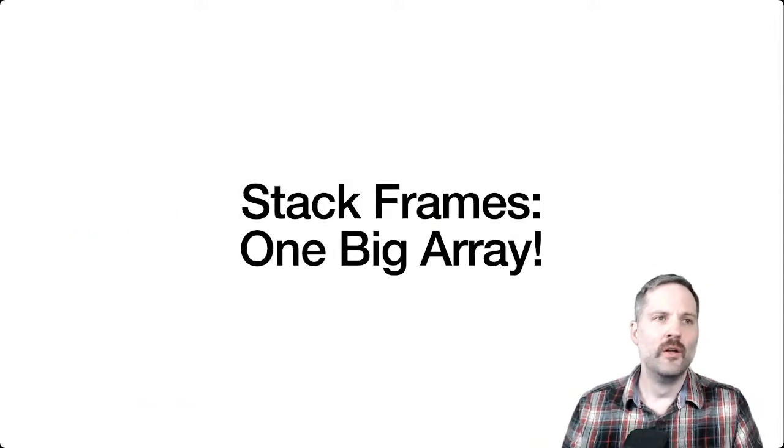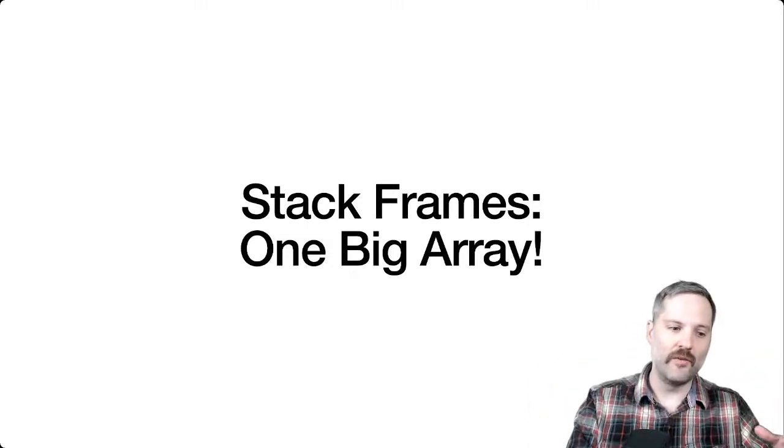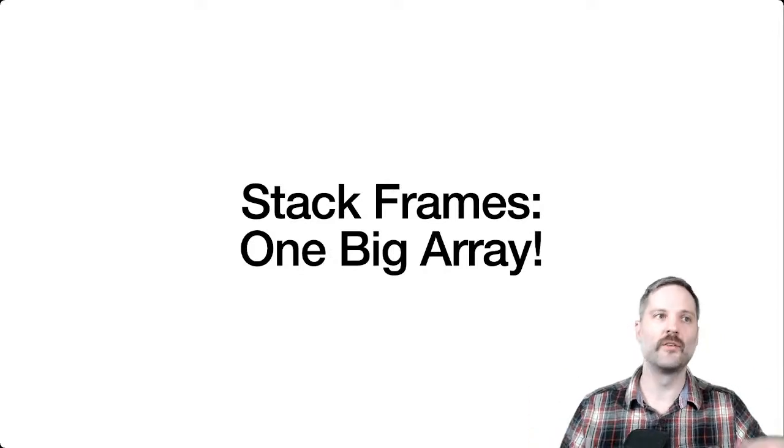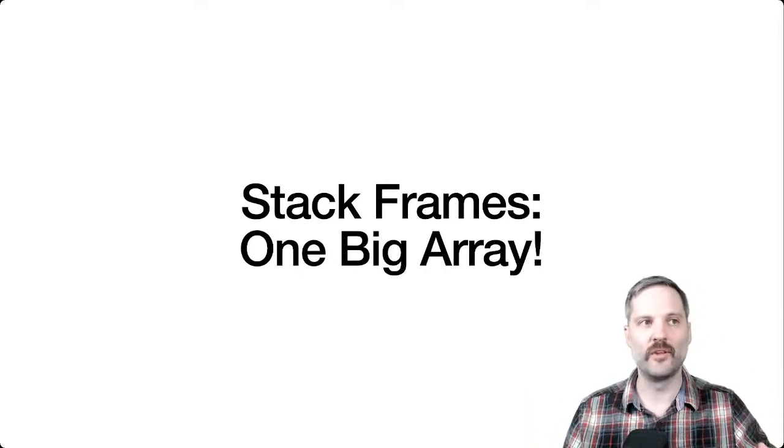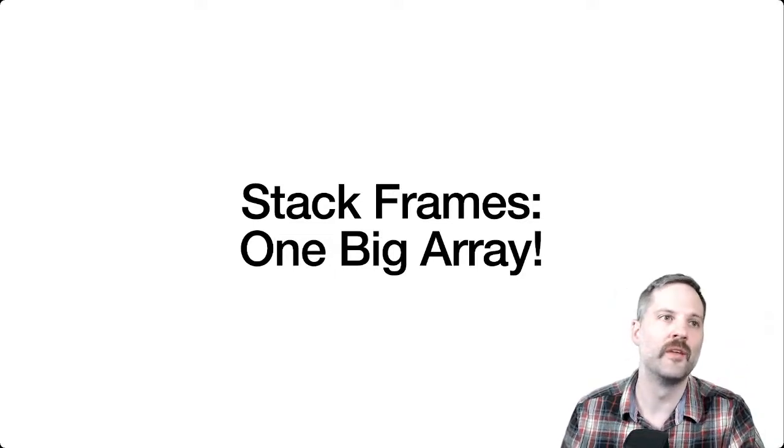So the important thing to take away from this is stack frames are also really one big array. The values we have in the stack are one array, and the stack frames themselves are another big array. So we really have two big arrays we're dealing with.